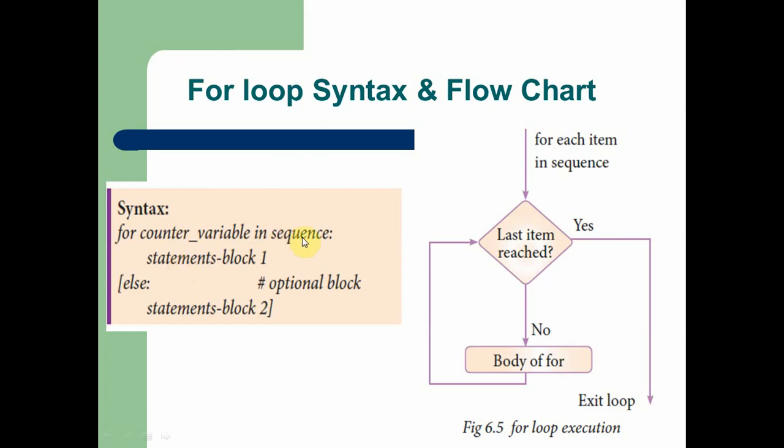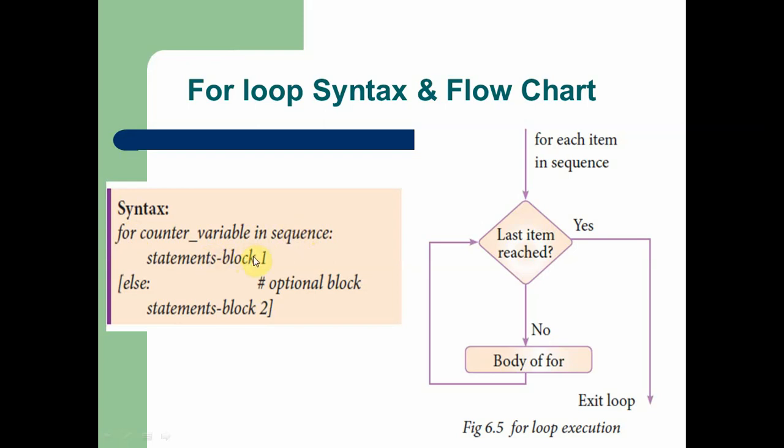Here, sequence means there is a range called with three statements, which we are going to discuss in the next topic. We should understand this sequence, and only then can we understand the for loop. So first understand that in the for loop statement there are two keywords, one is for and another is in. The counter variable and the sequence are defined by the user.